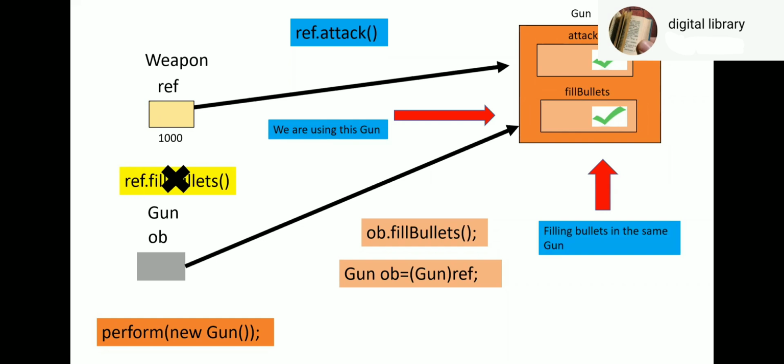Hello, sir. I have a question. Instead of making one more reference OB, can we write like this: bracket gun, ref, dot fill bullets? Ref, then bracket gun, dot fill bullets. Is that okay, right? Direct, yes sir. Direct. No need to make any extra reference. Two brackets will come.